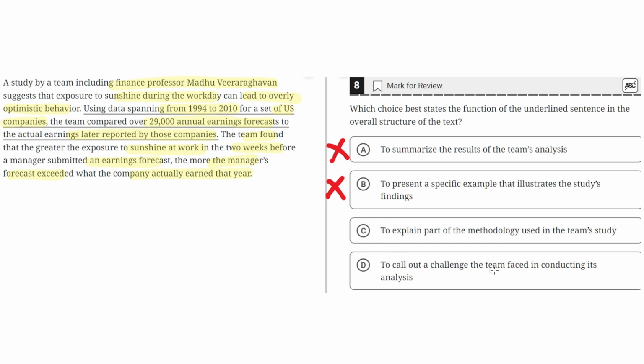D. To call out a challenge the team faced in conducting its analysis. This is incorrect because the underlined sentence does not describe a challenge faced in conducting the analysis. It more so describes the methodology used in the team's study. So D is incorrect. The correct answer is C.